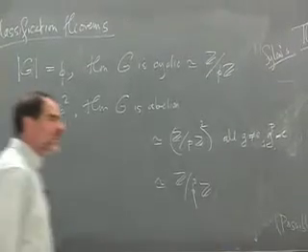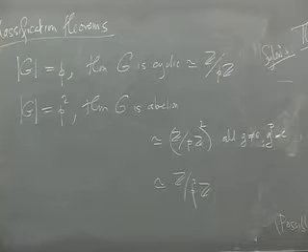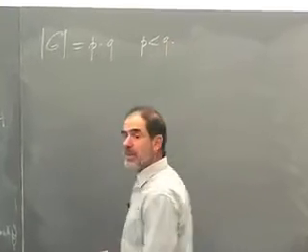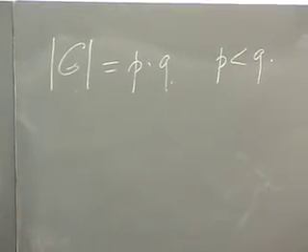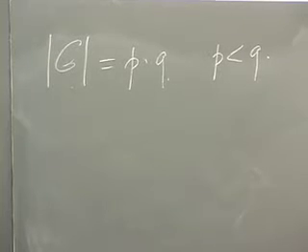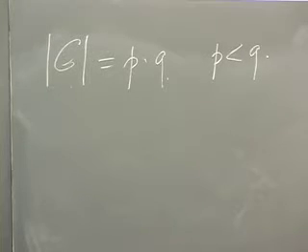All right, now we're going to do pq. Two primes, and we'll assume that p is less than q. One of them has to be less than the other. All right, let's make some observations about this before we do actual p's and q's, so that we can get started.